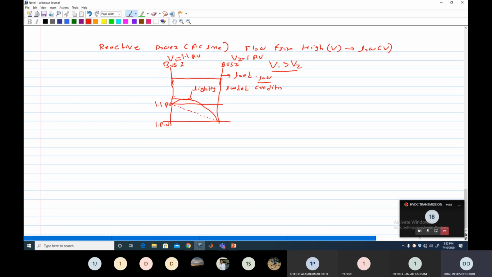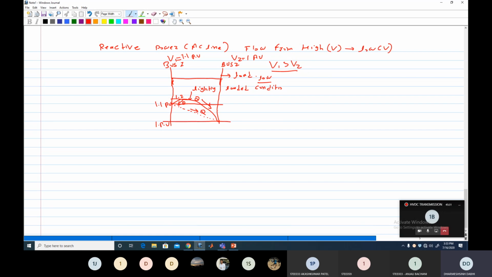Suppose this voltage is 1.2. So from this point, reactive power flows in this direction, and from this point reactive power flows in that direction, because here the voltage is 1.2 and here it is 1. Here the voltage is 1.2 and here 1.1, so it flows in this downward direction. In normal condition, it flows in this direction.